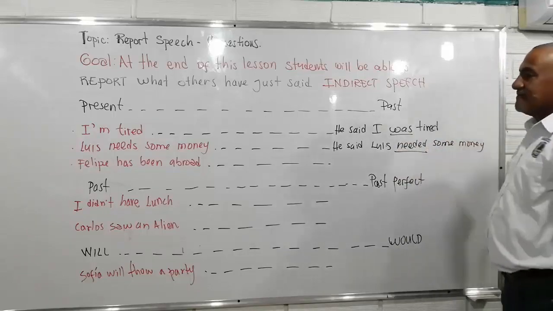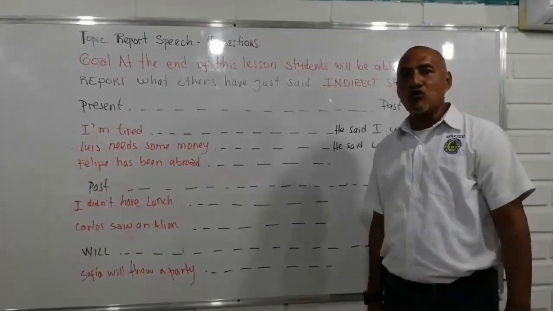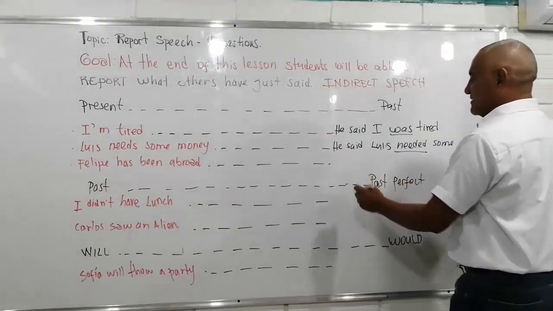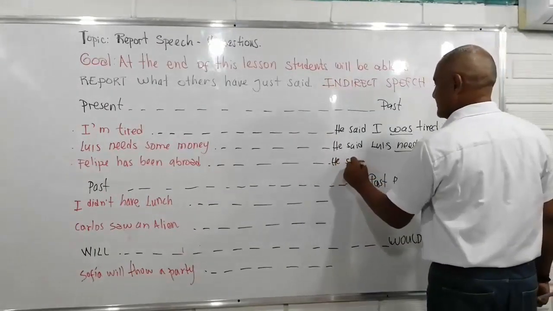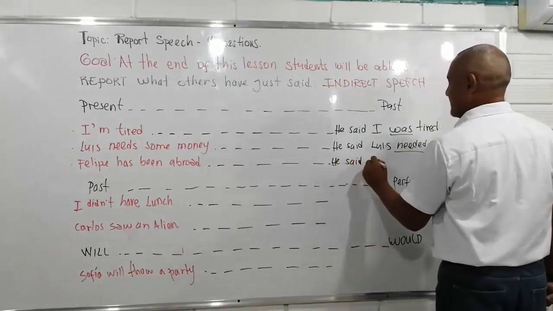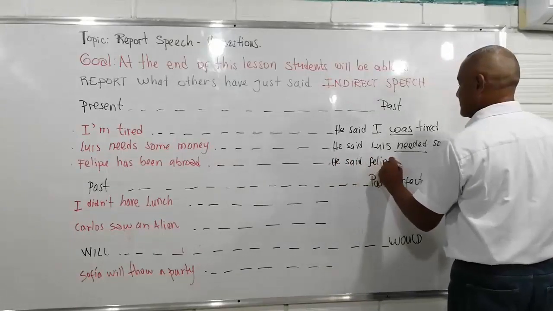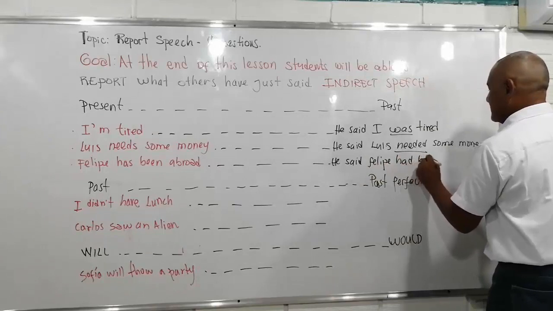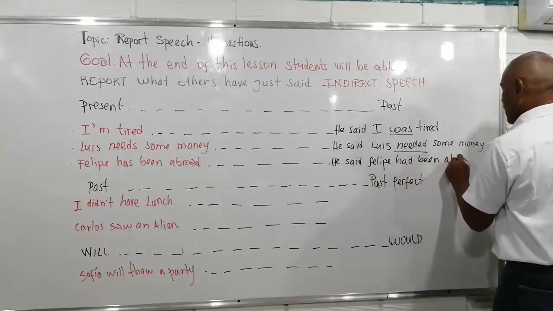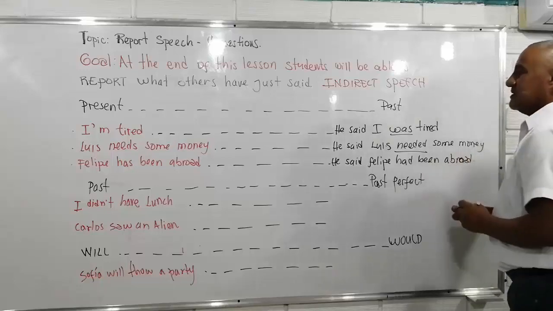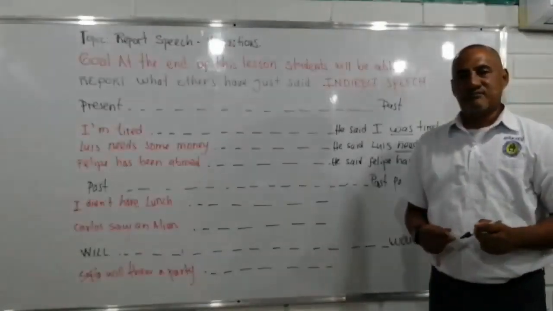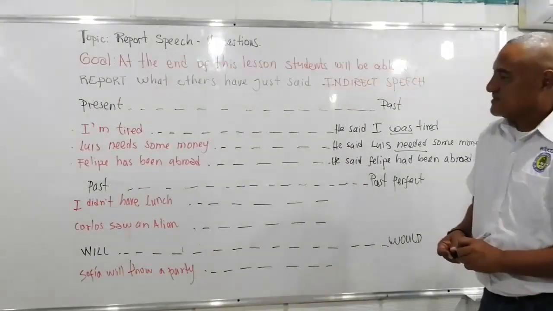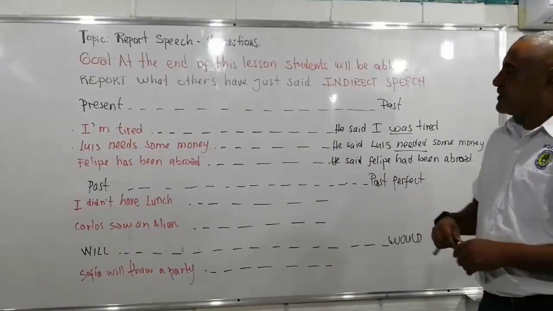All right. Felipe has been abroad. Then he said Felipe had been abroad. All right. Then we got here present simple, present perfect.